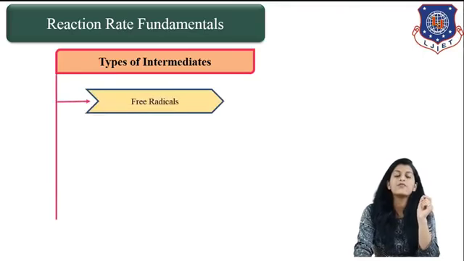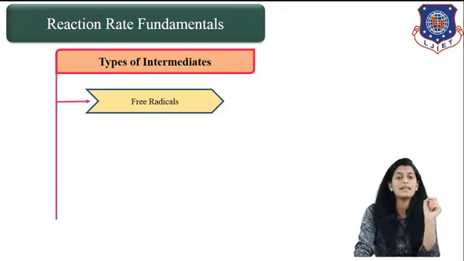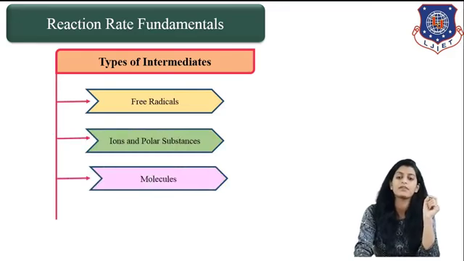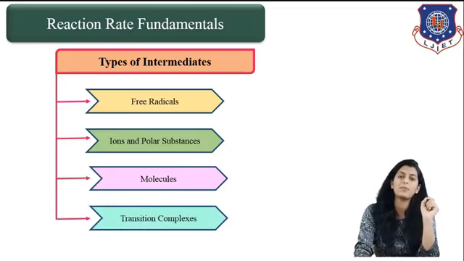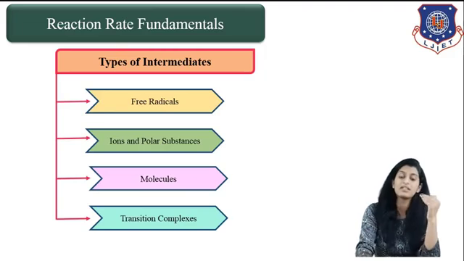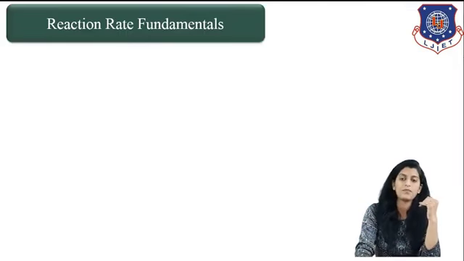The first category is free radicals, the second is ions and polar substances, the third is molecules, and the last is transition complexes. Each of them differs from the others, and we'll see one by one what they mean and how they deal with our reaction.